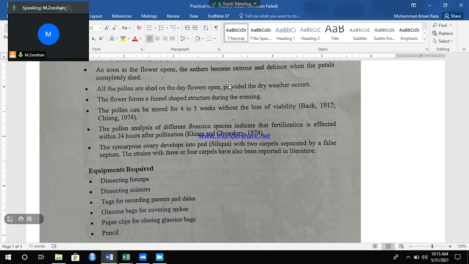Pollen of this brassica crop can be saved for 4 to 5 weeks without loss of viability. Pollen analysis of different brassica species indicates that fertilization is effective within 24 hours after pollination. Siliquose ovary develops into a pod with 2 carpels separated by the false septum. Strains with 3 to 4 carpels have been reported in the literature. Later I will discuss what this ovary is.